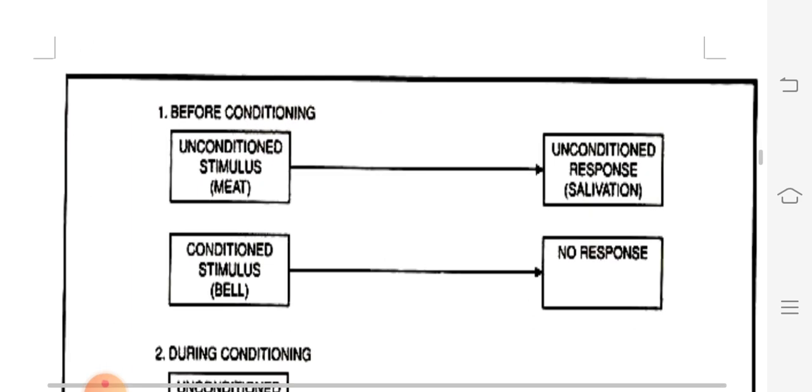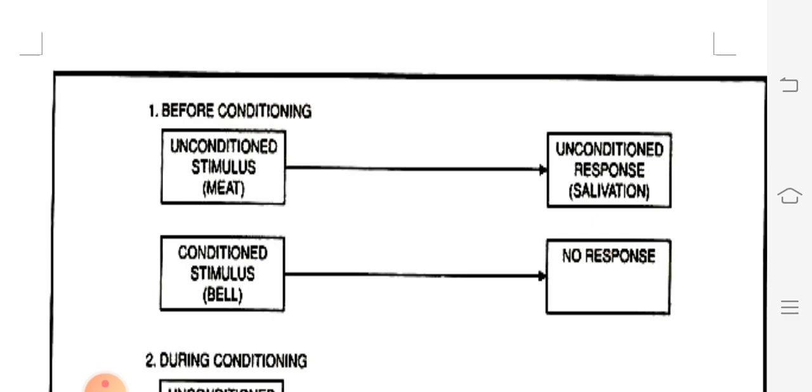In the initial stage, he provided meat to the dog, and in response the dog salivated. But whenever the meat was provided, at the same time a bell was rung by Ivan Pavlov, but there was no response from the dog to the bell at the initial stage.